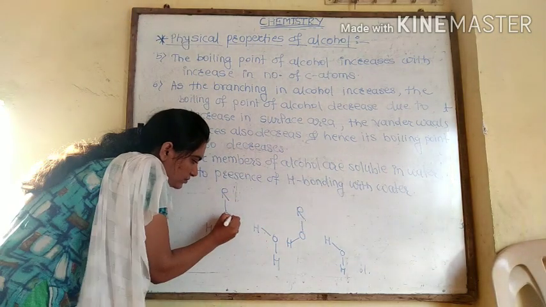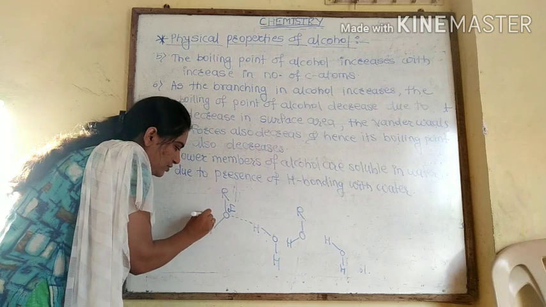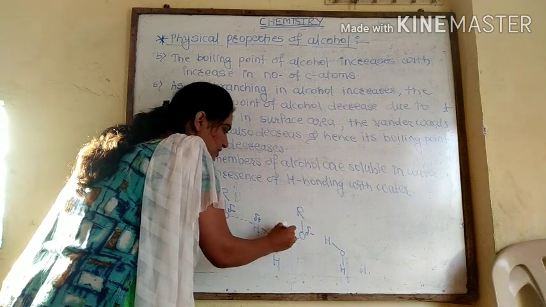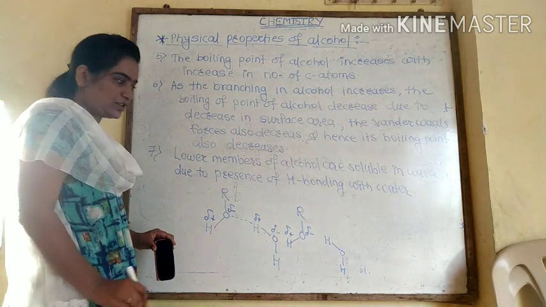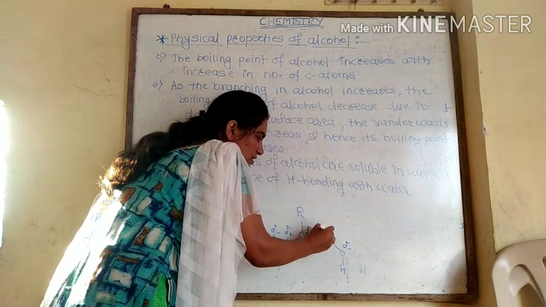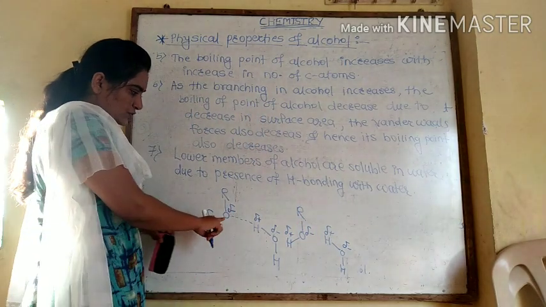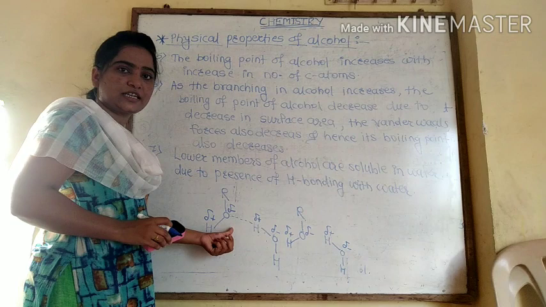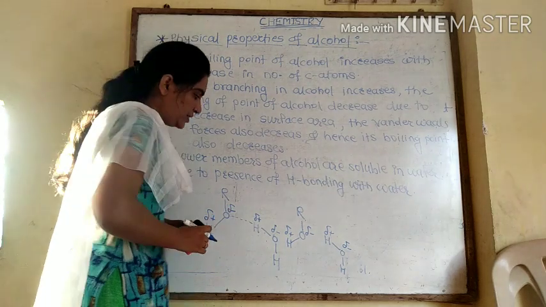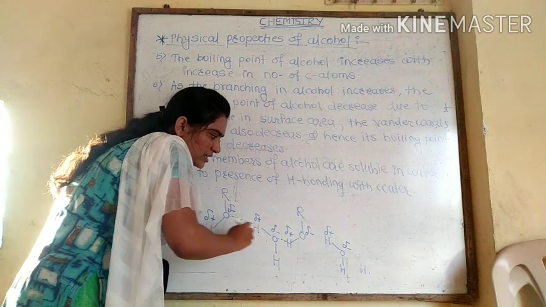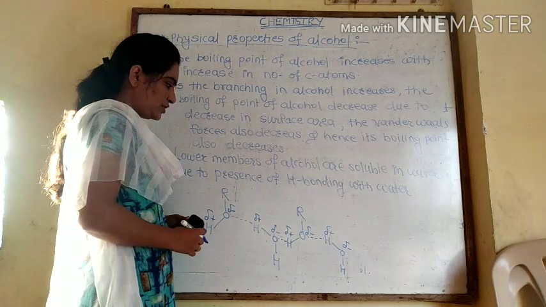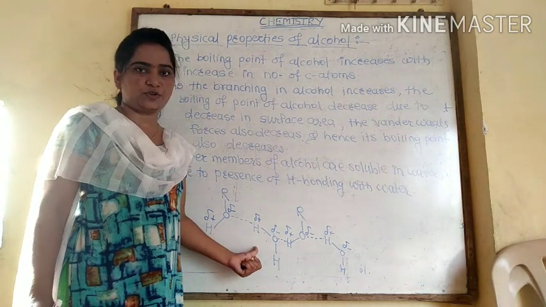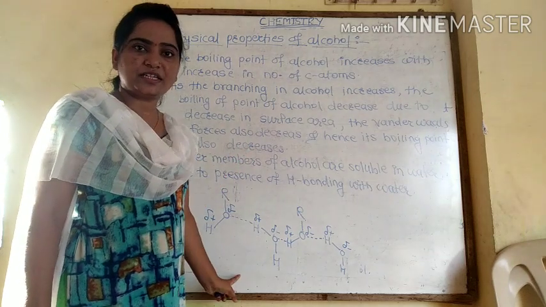So here oxygen partial negative, hydrogen partial positive. Here partial negative, partial positive. Partial negative on oxygen, partial positive on hydrogen atom. So negative positive force of attraction takes place, therefore there is formation of bond, and such type of bonding is known as the hydrogen bonding. So here presence of hydrogen bonding, here also hydrogen bonding. So this is the hydrogen bonding between alcohol and water molecule. So in this way, these are the properties of alcohol.